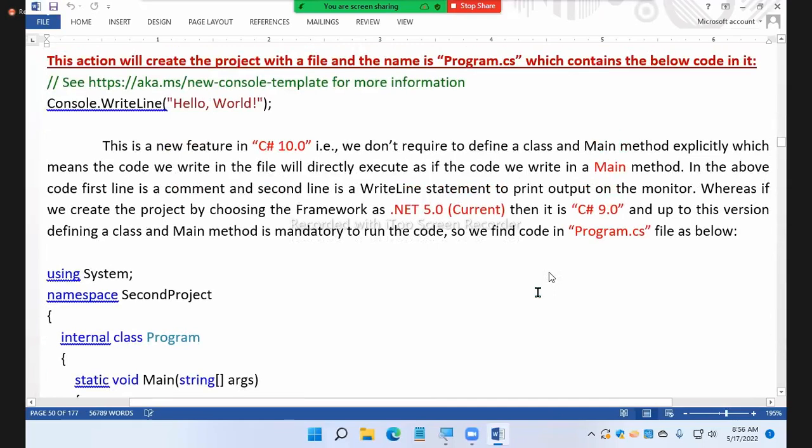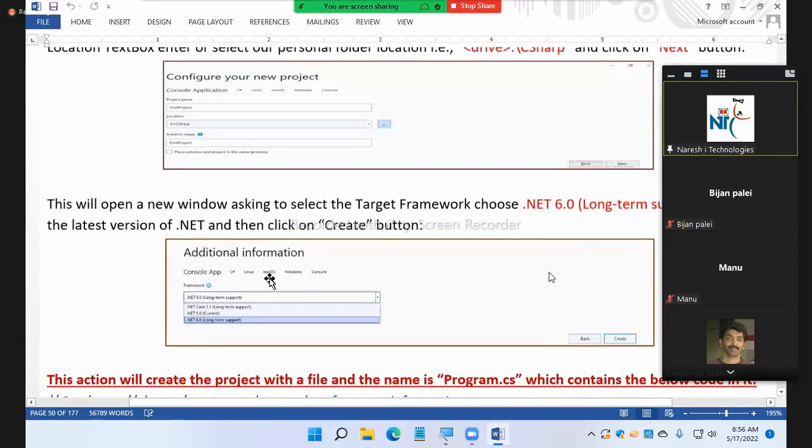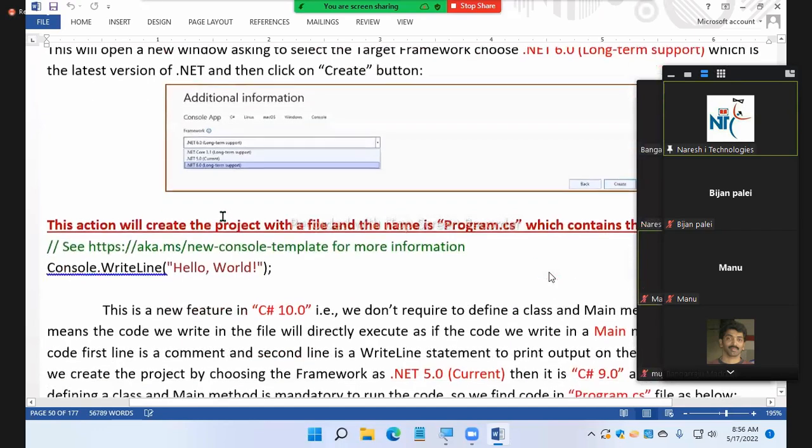We don't require to write the class code there. We don't require to write the class straight away. The class is defined for you automatically. Simply write Console.WriteLine.